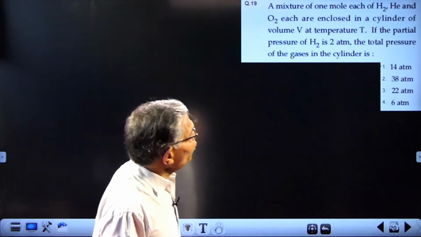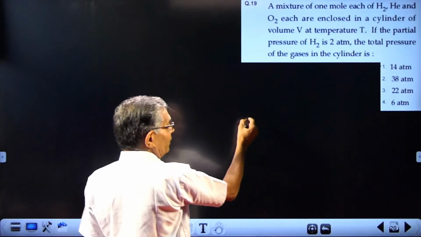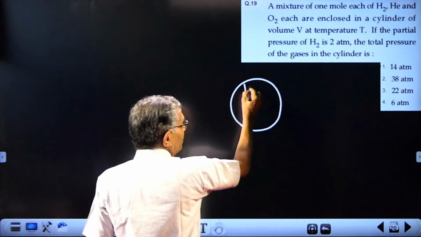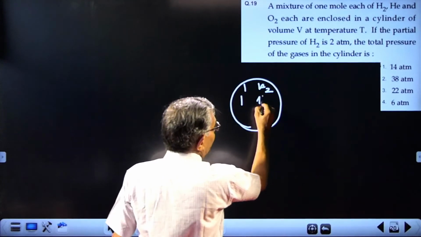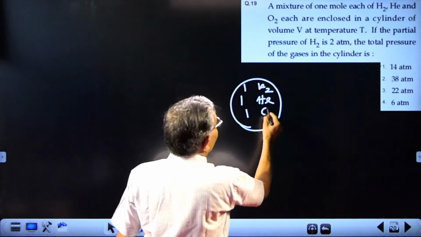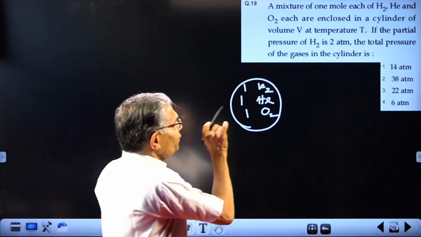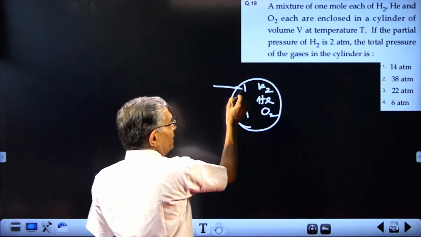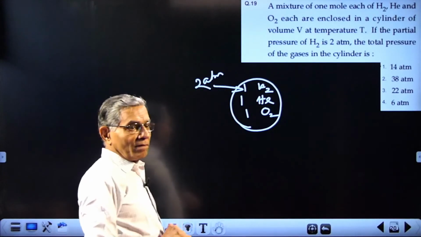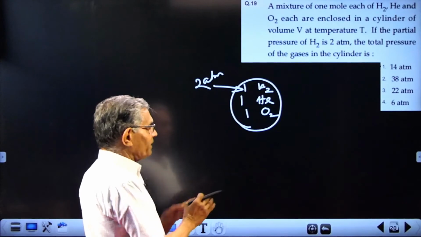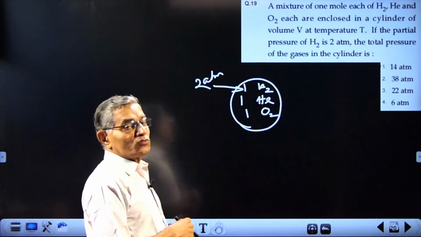A mixture of 1 mole each of hydrogen, helium and oxygen. 1 mole each of hydrogen, oxygen, helium. This is 1 mole hydrogen, 1 mole helium, 1 mole oxygen in a cylinder. But what is given is the partial pressure of hydrogen is 2 atmosphere. The volume is the same, the total pressure, all these are subject to the same conditions, present in the same vessel at the same temperature and so on.